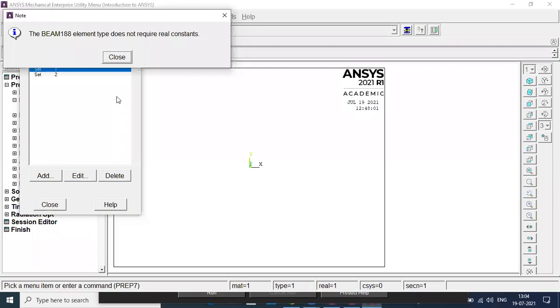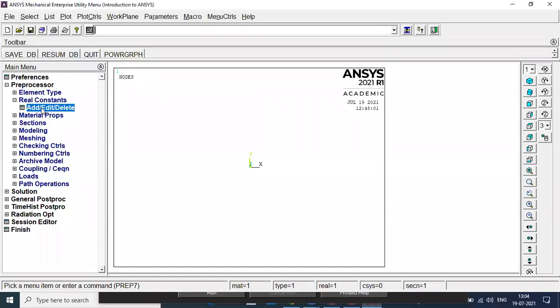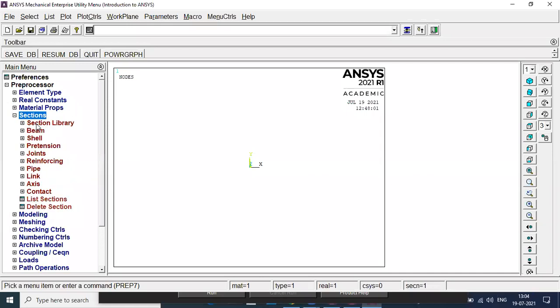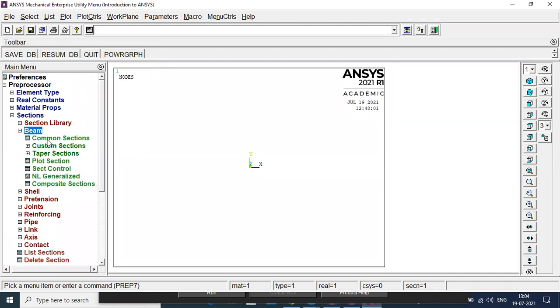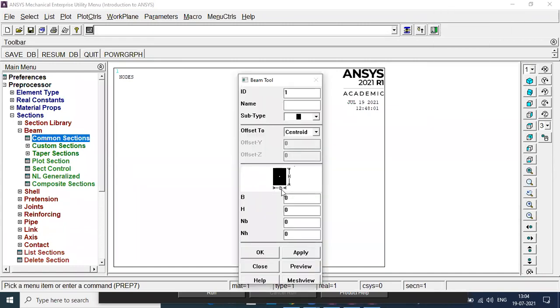Okay, so beam will not allow you to enter real constants. For the problem of beam, we need to go for a section where we can enter the section, right? Let's say for beam, we will go to beam again. We will go to common section, and we will enter its size. What is B, the width? What is height? Width and height we will enter here.